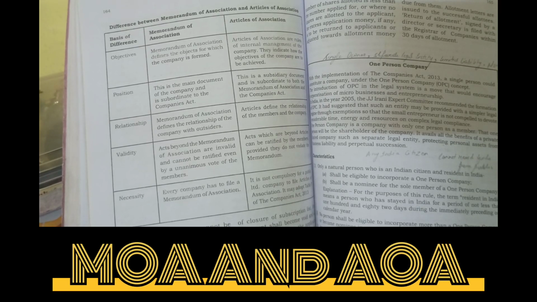Welcome to Pisarthi. My name is Riya Pandey and I am your business studies educator, and today we will discuss the difference between the MOA and AOA. MOA is the memorandum of association and AOA is the articles of association. These two topics are taken from the formation of a company.